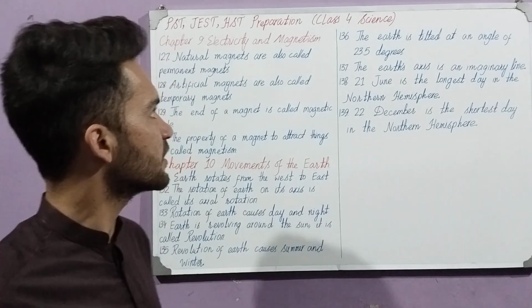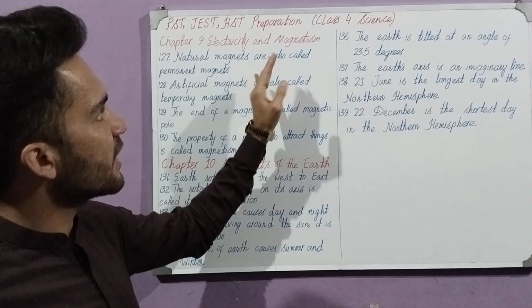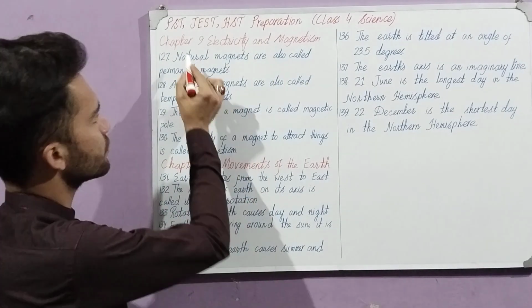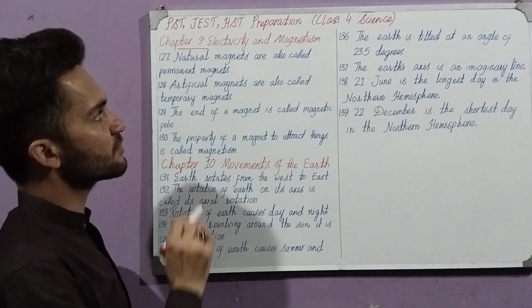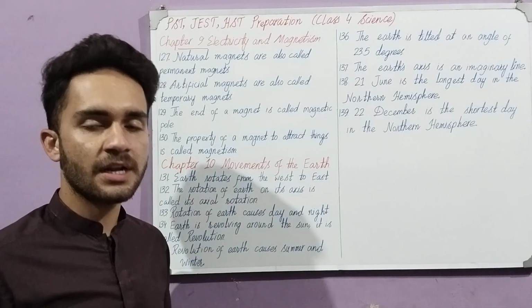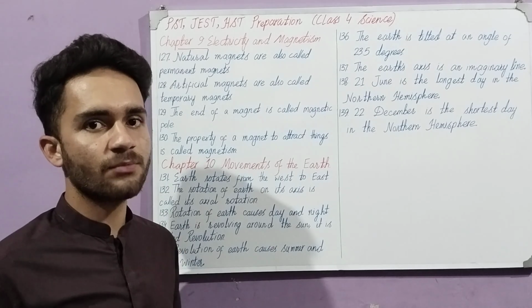Early Childhood Teacher. So we have class 4 science and we have the chapter that we are continuing, chapter number 9, electricity and magnetism. Some of the points of this chapter were in our previous lecture and some we'll discuss now.